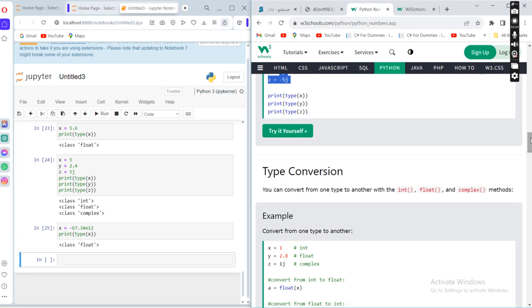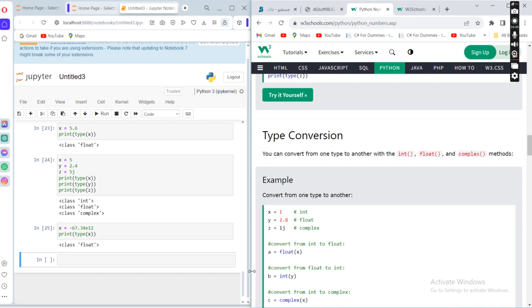We can convert one type to another type with type conversion. For example, x is 1 and y is 2.8. If we want to convert, a is equal to float of x. Now the x value, 1, will be converted into 1.0. And b is int of y, which will be 2.8 converted to just 2. The 0.8 will be dropped.